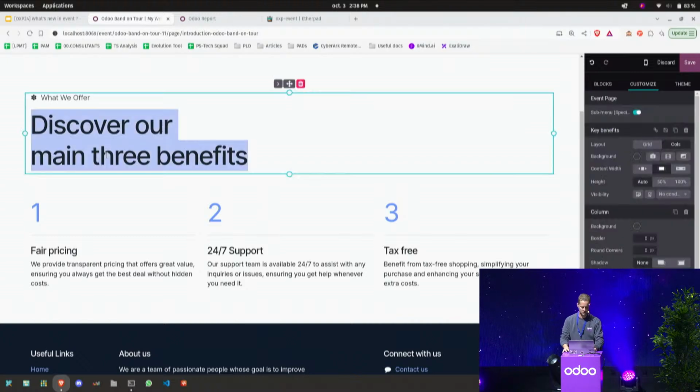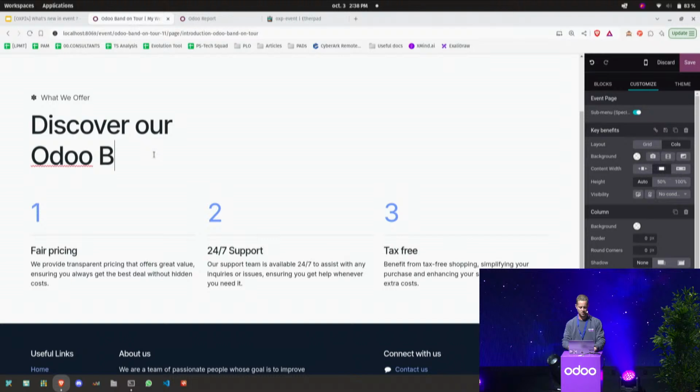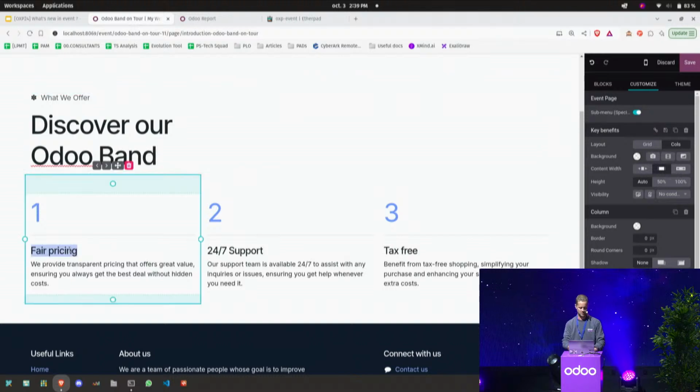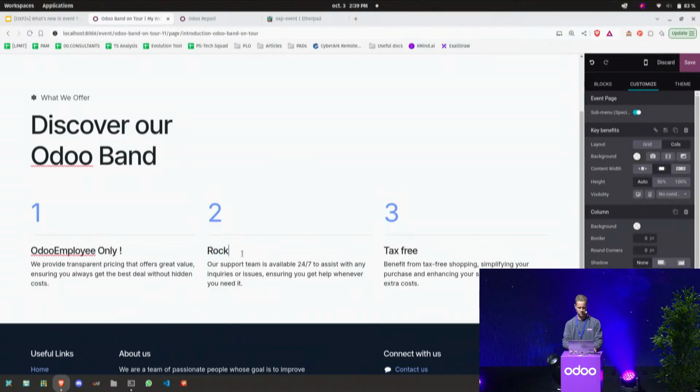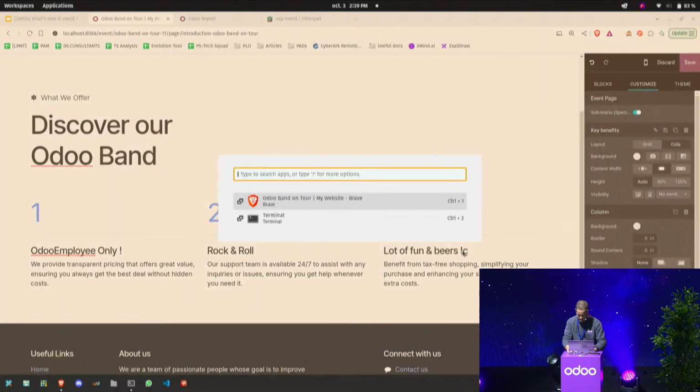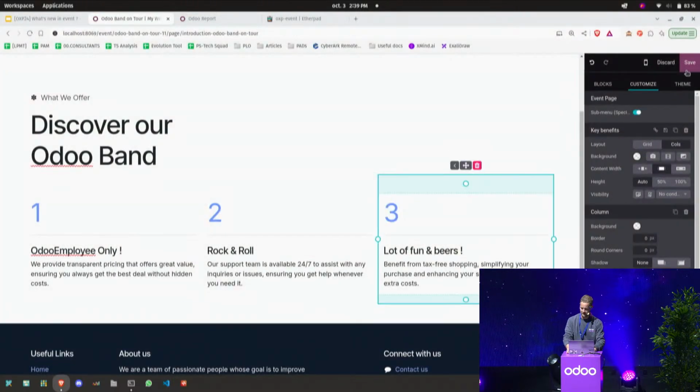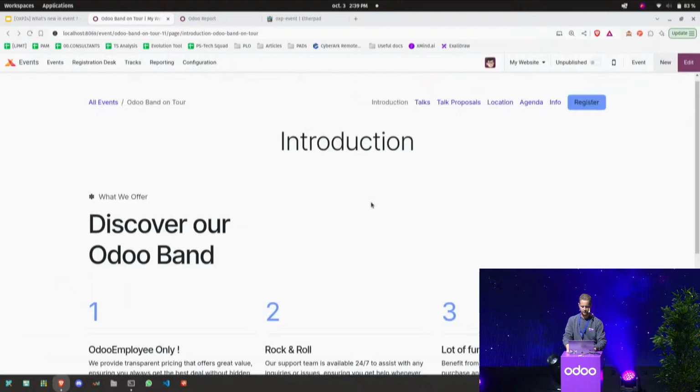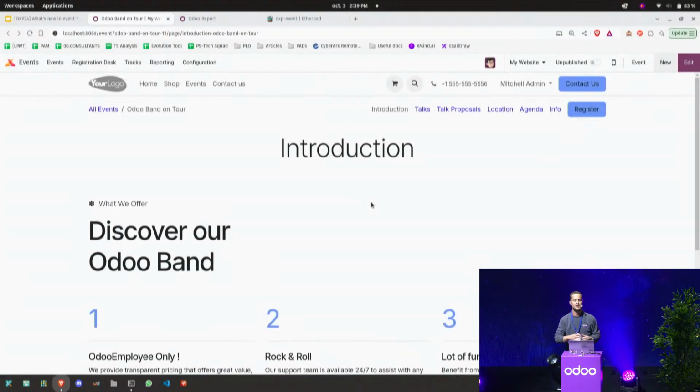So here, Odoo band 1 will be Odoo employees only. And here entry, lots of fun and beers. Let me correct this and save. Here you can design your website.